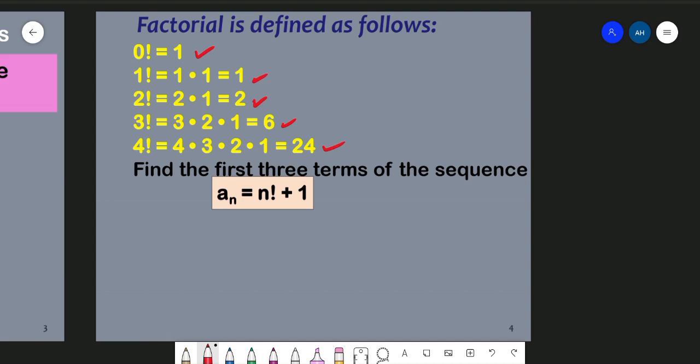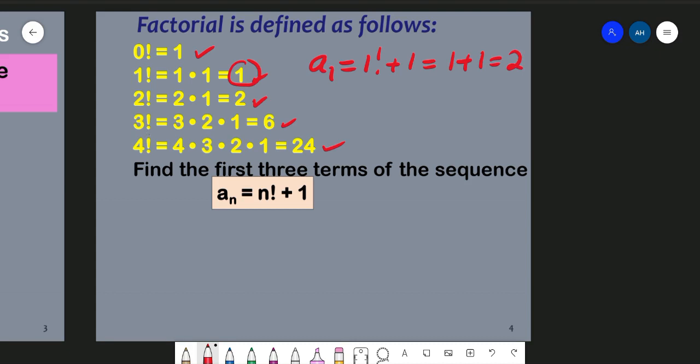With that understanding, now we are ready to answer this problem. We want to write down the first three terms of the sequence a_n equal to n factorial plus 1. Let's write down our first term somewhere up here. What is our a1? a1 equals 1 factorial, because n equals 1, and then we add 1. 1 factorial is equal to 1, so we have 1 plus 1 equal to 2. That is, the first term is equal to 2.